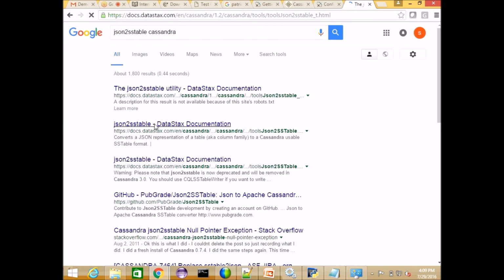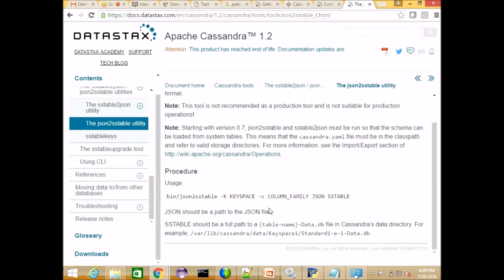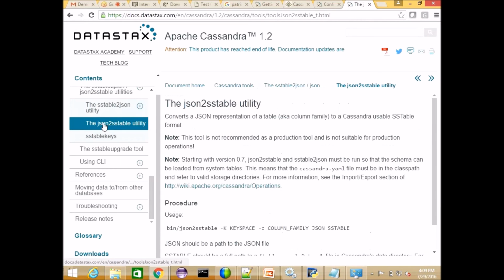Yeah, you have to write a command like this. You have a JSON format file with you, and you can write a command like this, with the table's full path. I didn't practice this one, but I've seen somewhere that we have to do it like this, using the JSON utility tools.